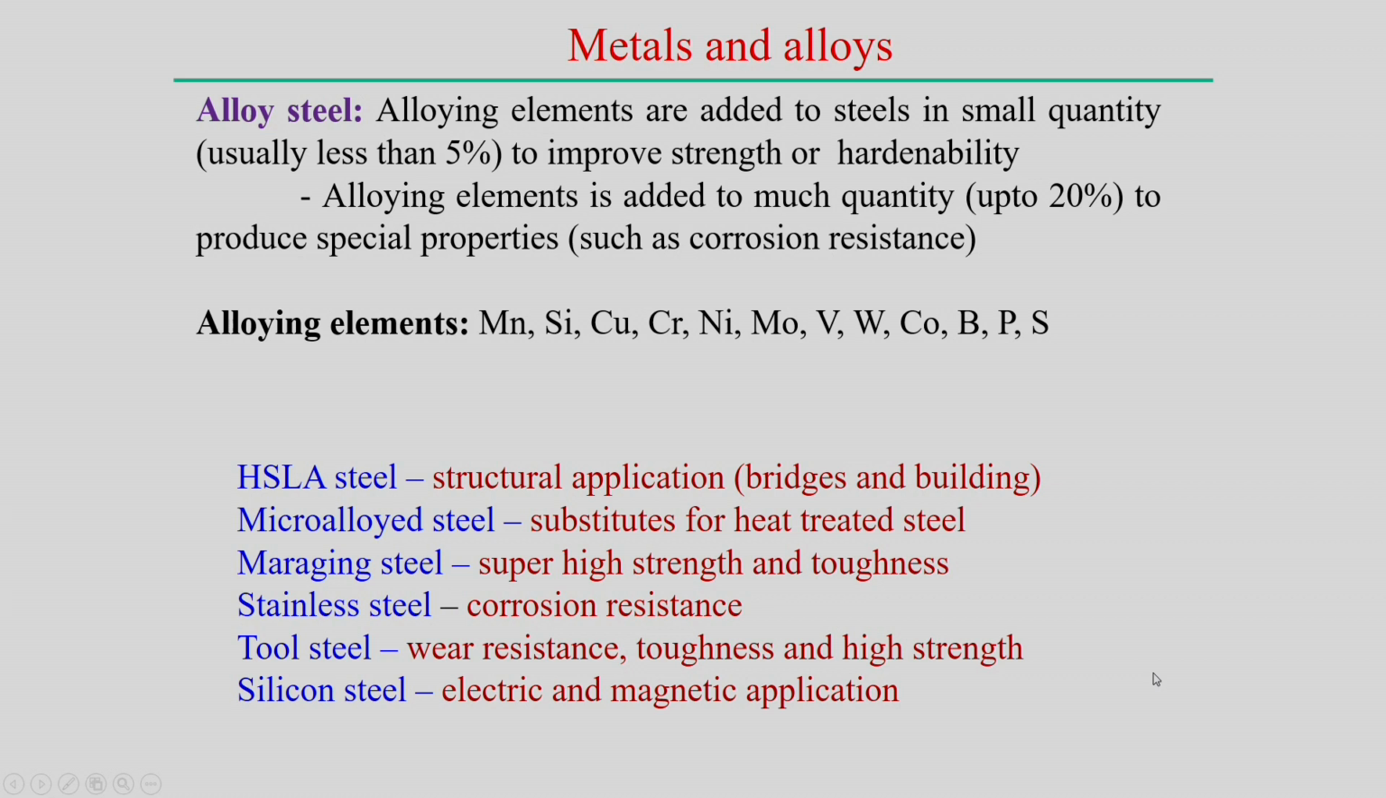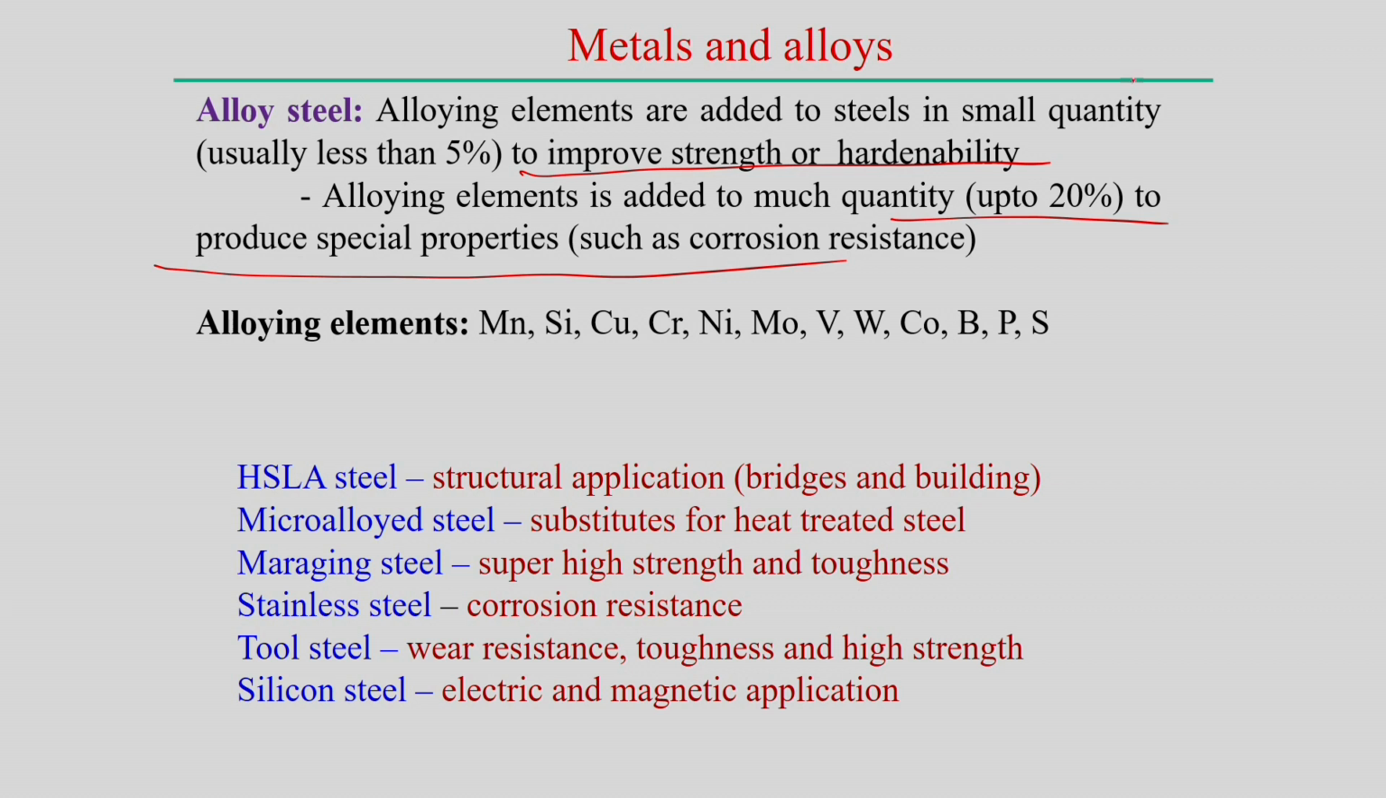Now, alloy steel: apart from carbon, there are other alloying elements, normally added in small quantities to get certain properties, normally strength and hardenability. Sometimes, for example, if you want to improve the corrosion resistance of a particular steel, we can add certain alloying elements in relatively larger quantities, up to 20%, to impart special properties such as corrosion resistance.